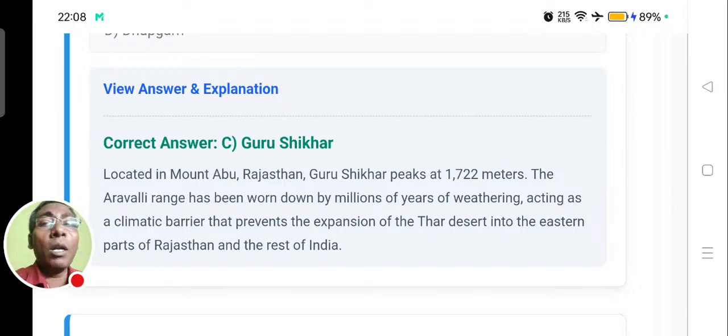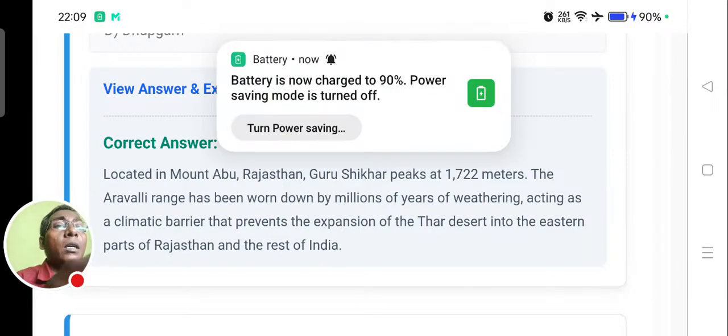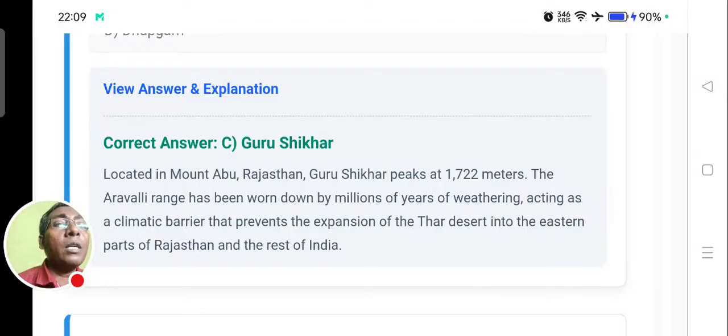All the water bodies in the world are interconnected, and the surface remains the same. So the surface of the water is taken as the reference for measuring the depth and the height. So it is located 1722 meters high, and the Aravalli Range has been worn down by millions of years of weathering, acting as the climatic barrier that prevents the expansion of the Thar desert into the eastern part of Rajasthan and the rest of India.